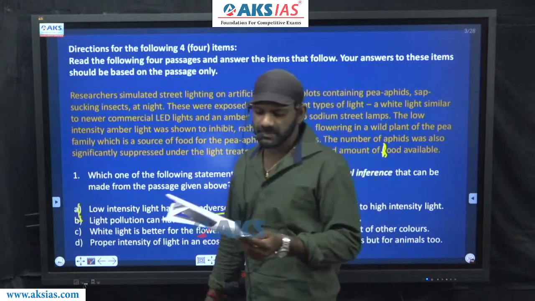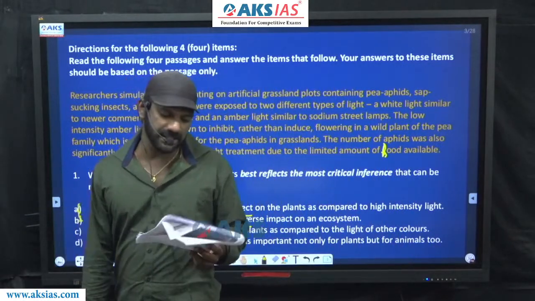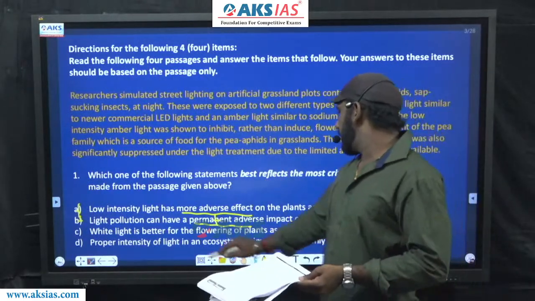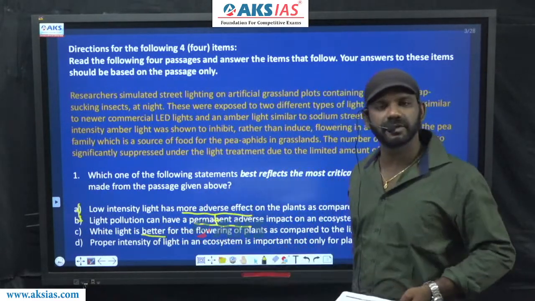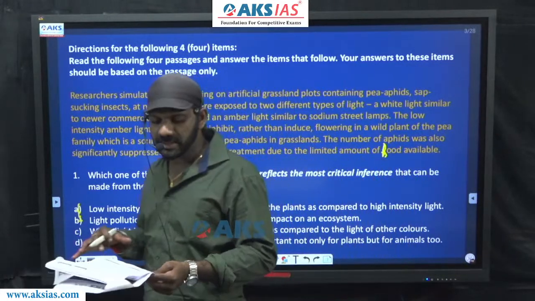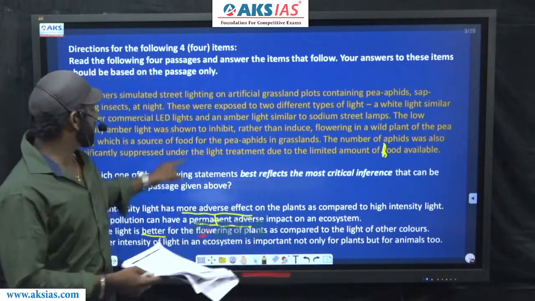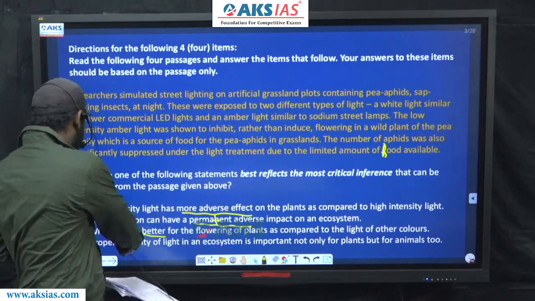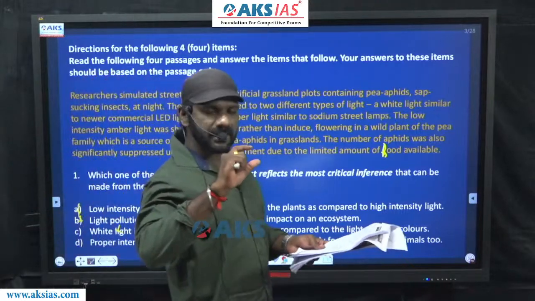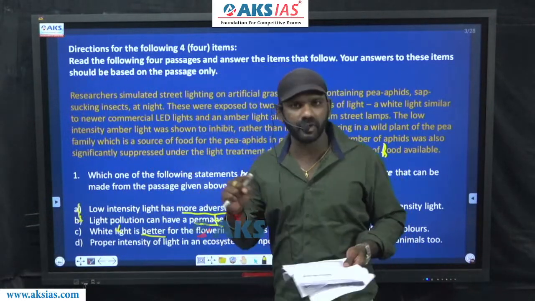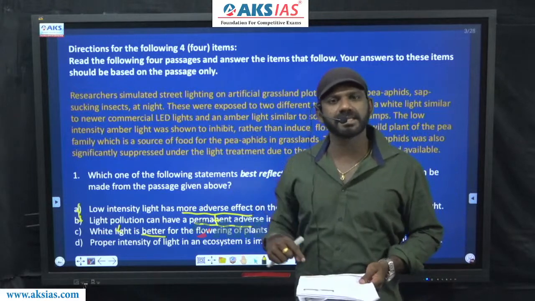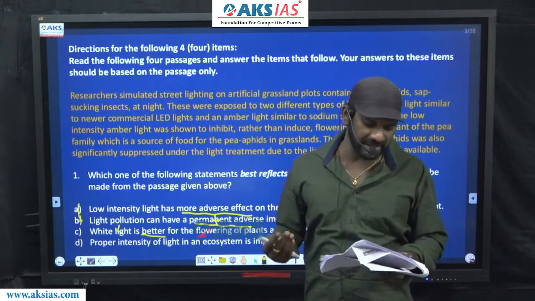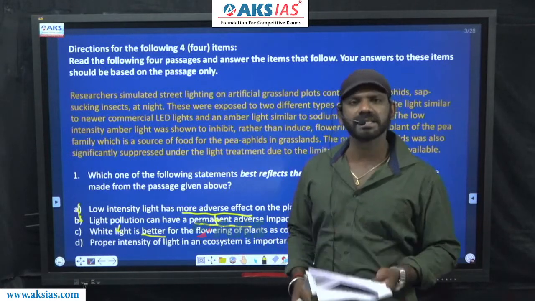Come to option C. White light is better for the flowering of plants as compared to the light of other colors. Better is also a comparative degree adjective. We have a comparison brought about in option C. Nowhere in the paragraph do we come across such a comparison. Based on that, option C is also eliminated. The reason that I gave for option A, the same reason I give for option C as well. In options A and C, we have a comparison brought about, but such comparisons are not there in the paragraph. C is also eliminated.